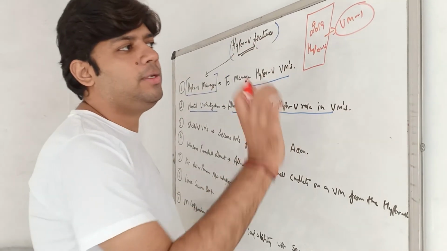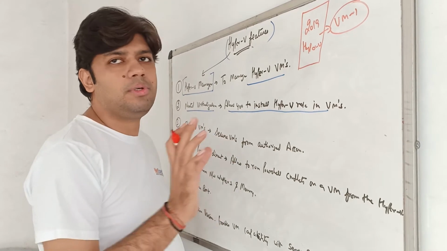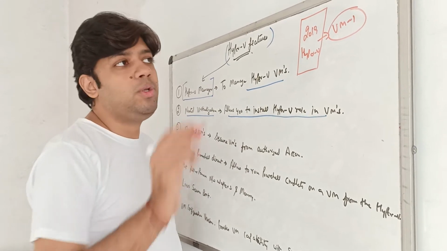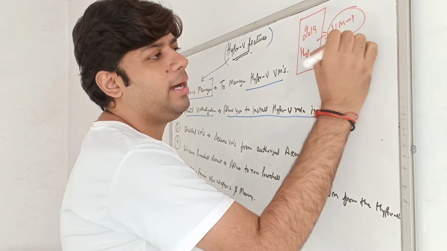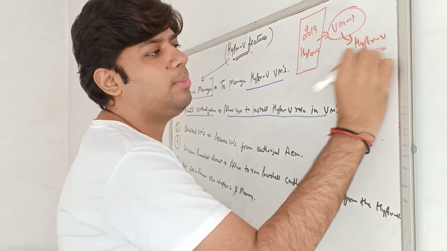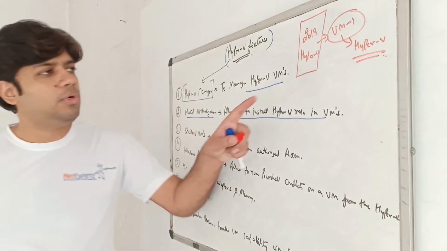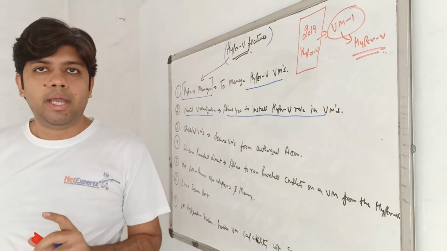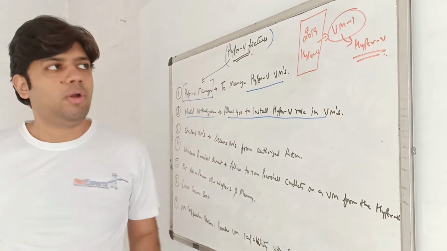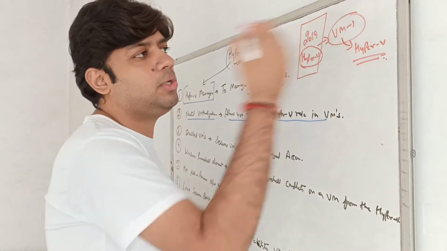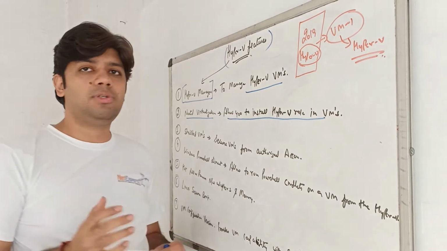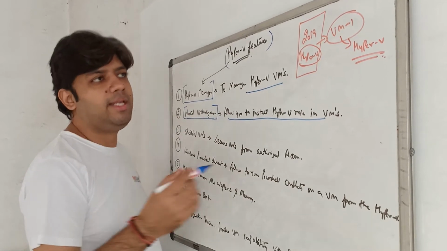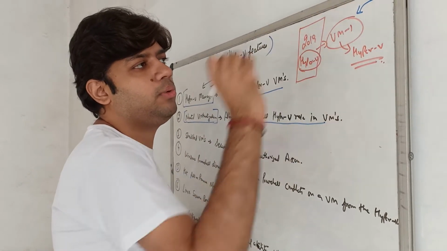Now if I go to VM1, Microsoft says that you can only install one hypervisor on one physical machine. We're not able to install another. If I want to install Hyper-V on this virtual machine again, I'm not able to do that. Why? Because only one hypervisor is running at one time. We already installed Hyper-V on the physical machine, so we're not able to install Hyper-V on the virtual machine. So if I need to install it, what do I need? I need nested virtualization, so I need to enable nested virtualization on this particular virtual machine.